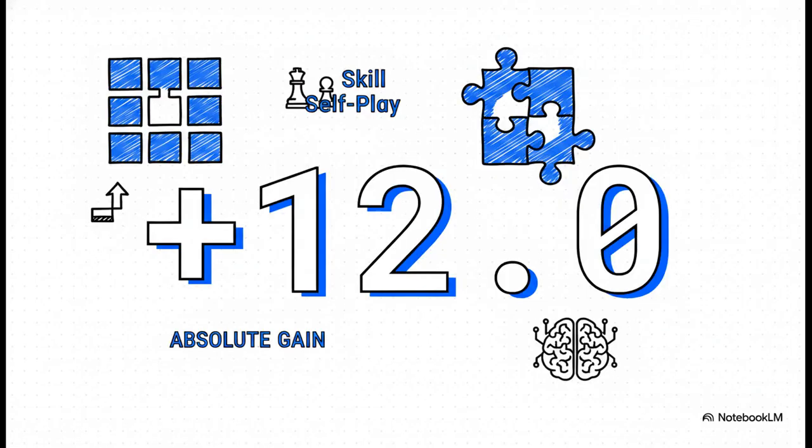And for complex grid-level logical reasoning, those tasks that require strict constraint satisfaction and really unique deductions, skills self-play yielded an unbelievable 12-point absolute gain on models like Ministral 3 14B. And again, to put that in perspective, this was in an arena where unguided self-play simply collapsed. By guaranteeing the structural accuracy of those synthesized puzzles, skills self-play robustly translated into advanced logical deduction.